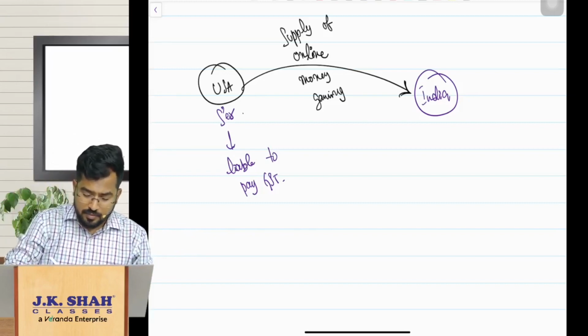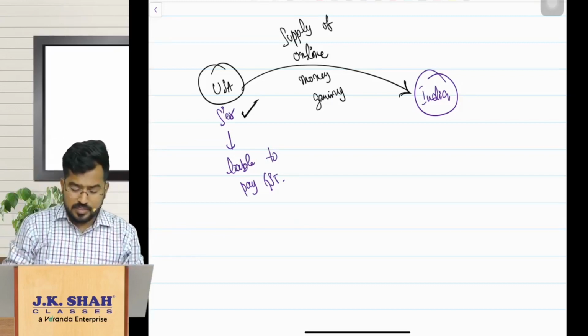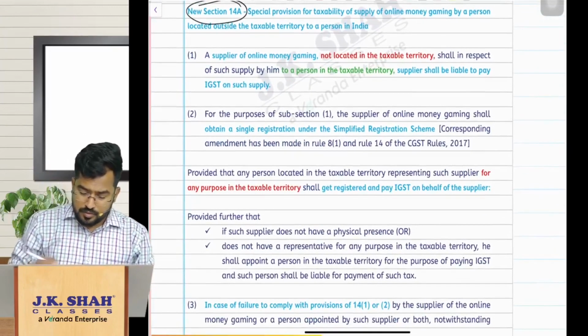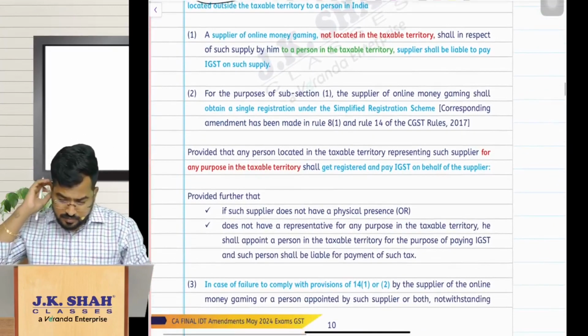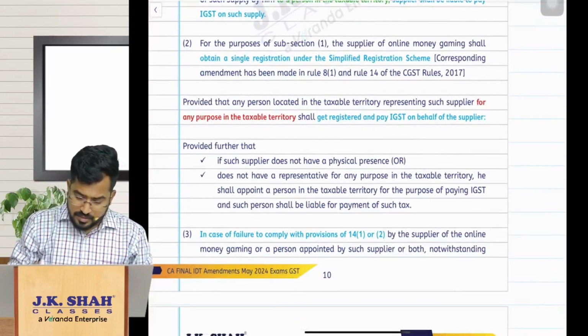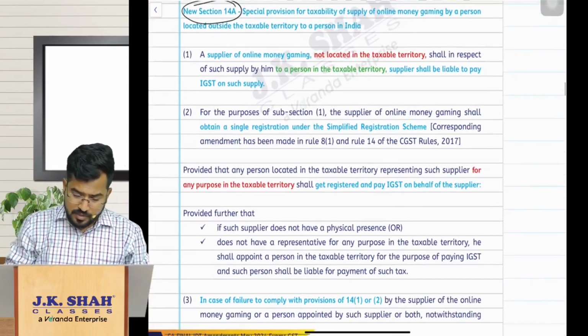What if the supplier doesn't have a physical presence in India? Then obviously, just like the e-commerce operator, do you remember? Just like that, sir, what happens? His representative who is representing him for any purpose in India is liable to pay GST.